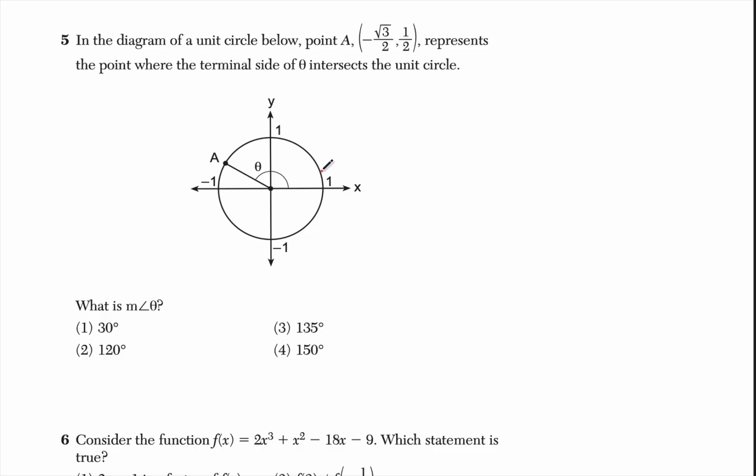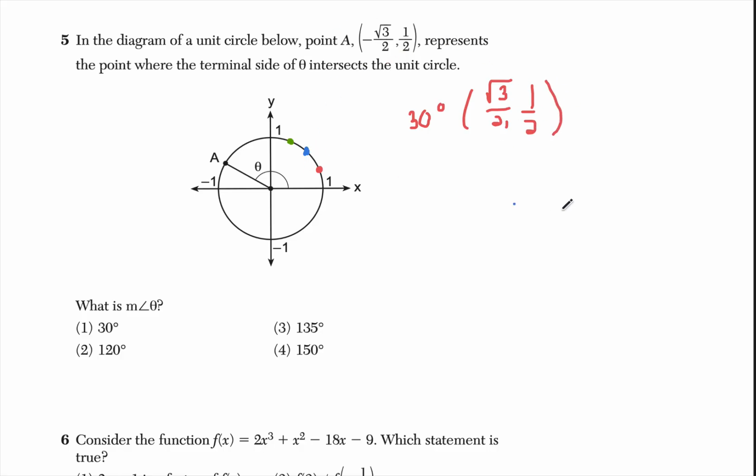So in quadrant 1, you have 3 reference angles. You have 30, you have 45, which is going to be blue, and you have 60, which is green. So my red one is the 30 degree reference angle. I know that my coordinate point is going to be the square root of 3 over 2, comma 1/2.